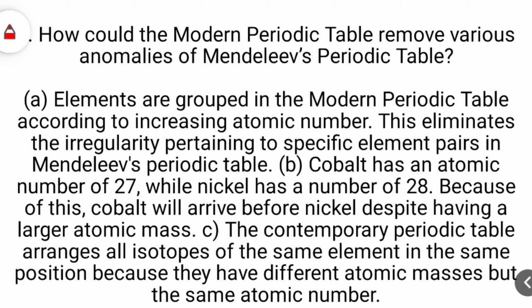B. Cobalt has an atomic number of 27 while nickel has an atomic number of 28. Because of this, cobalt will arrive before nickel despite having a larger atomic mass. C. The modern periodic table arranges all isotopes of the same element in the same position because they have different atomic masses but the same atomic number.